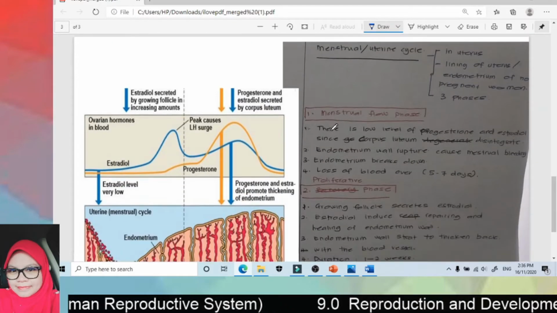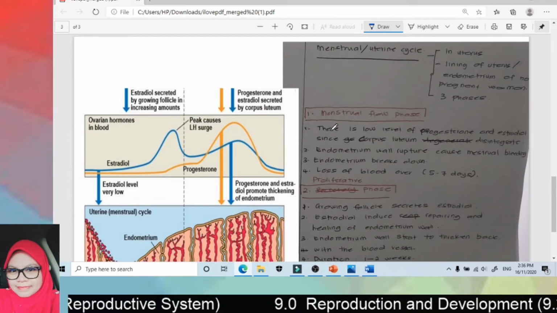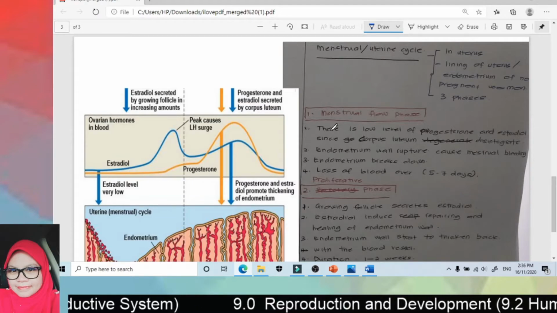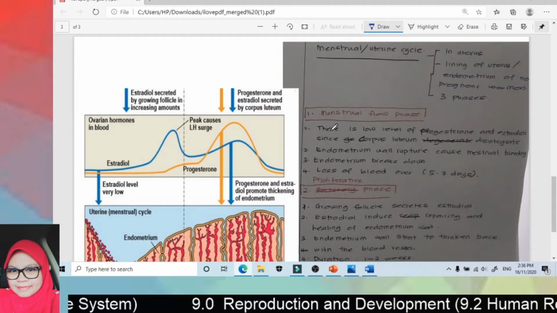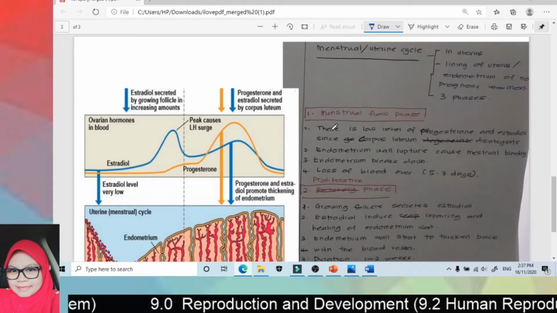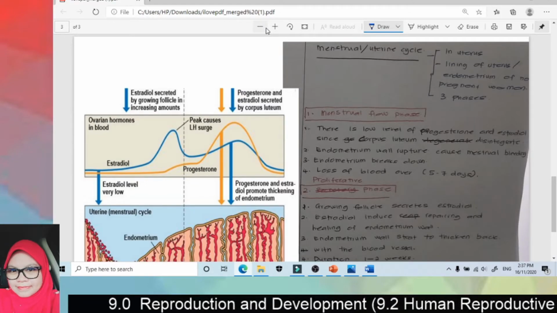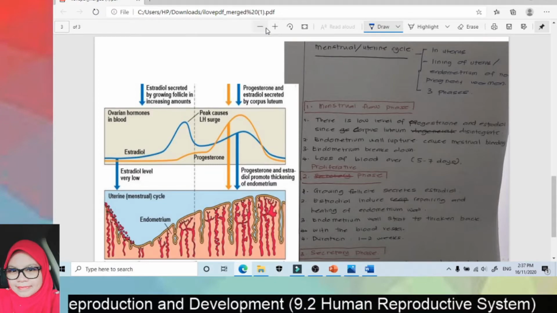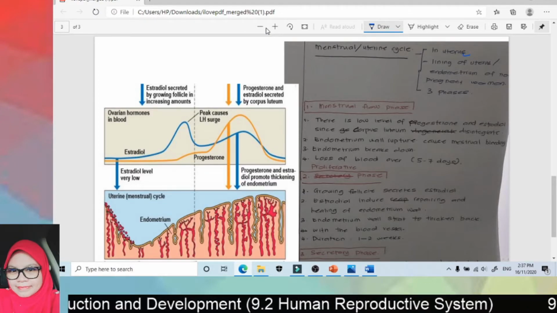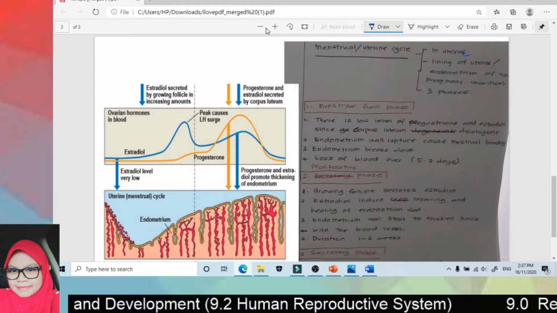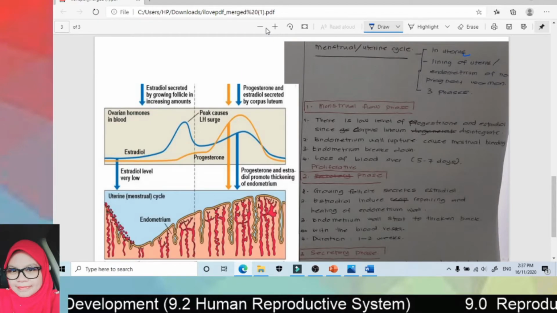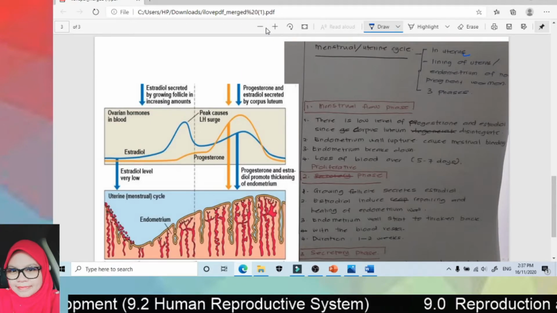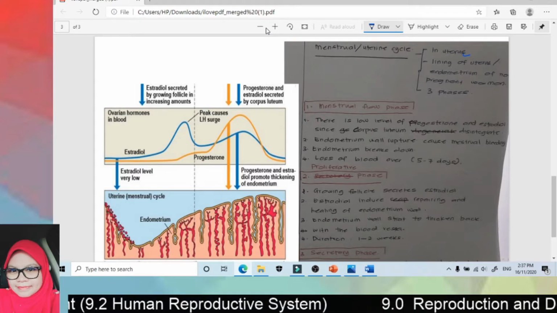Right, so let's proceed to the menstrual cycle or uterine cycle. The menstrual cycle or uterine cycle occurs in the uterus and it is related to the lining of the uterus, or endometrium wall, of a non-pregnant woman.